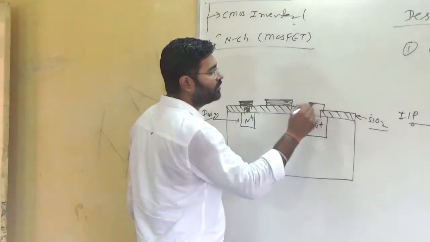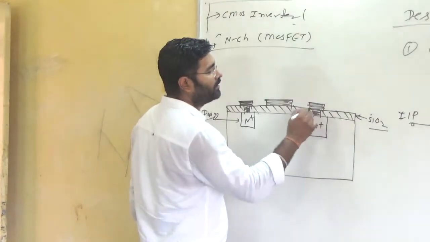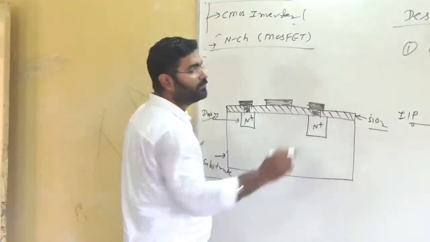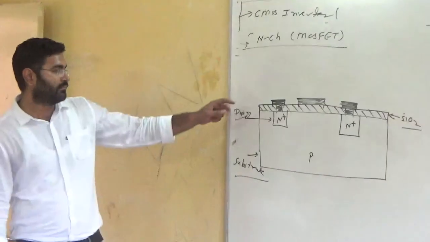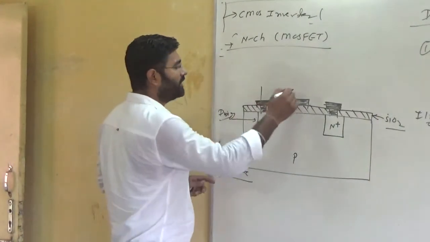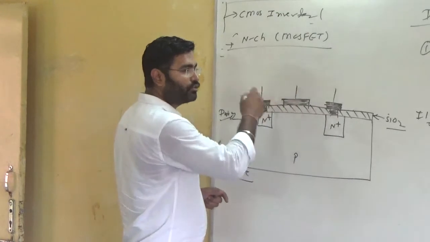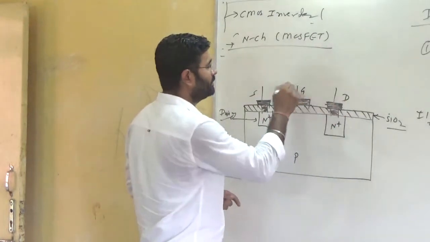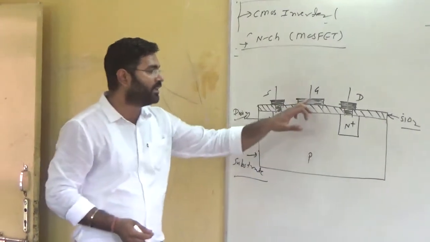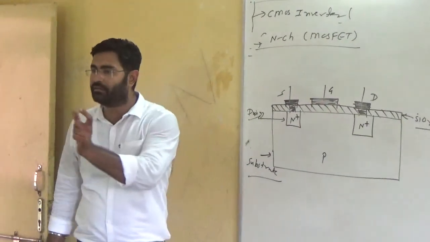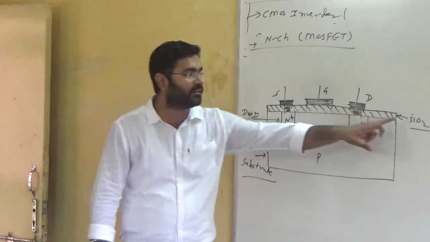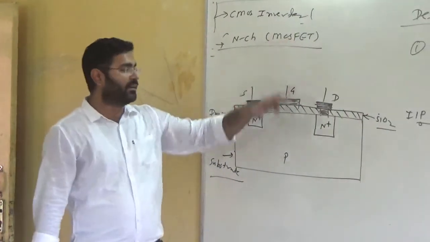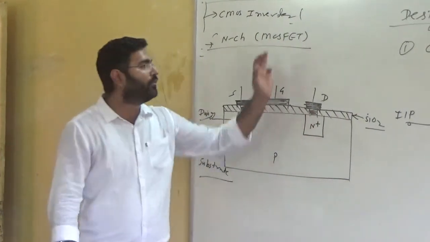The parts are gate, source and drain. This is the gate, this is the source and this is the drain. So finally, the metallic contact represents the metal, the oxide layer, the semiconductor, the field effect transistor.